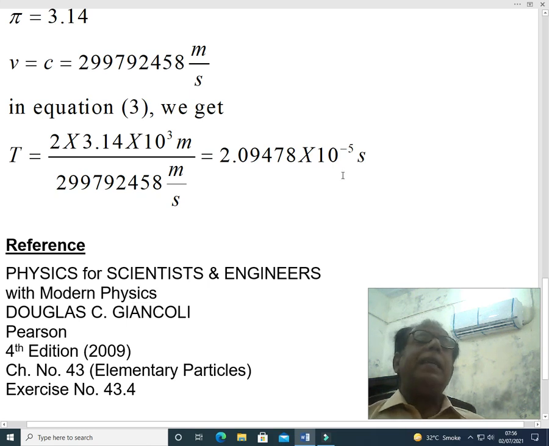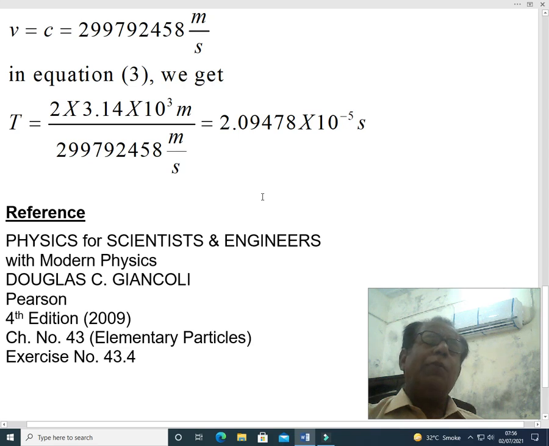We can approximately write it as 2.1. This can be written as time period T is equal to 2.1 into 10 raised to the power minus 5 second. However, this longer answer is also acceptable. There is no problem. And now our problem has been solved completely.